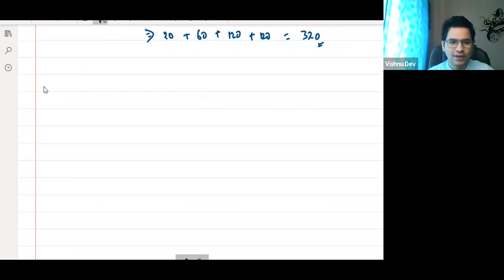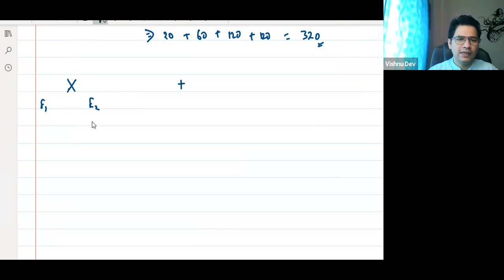Now, suppose I have two events, E1 and E2. E1 can occur in n ways and E2 can occur in m ways. And this is the rule of multiplication.